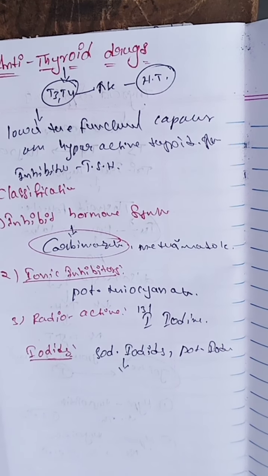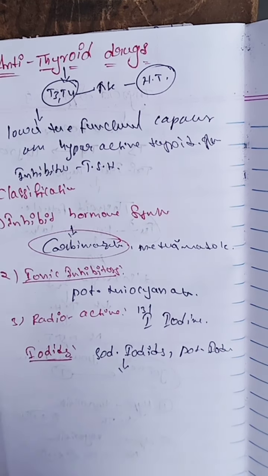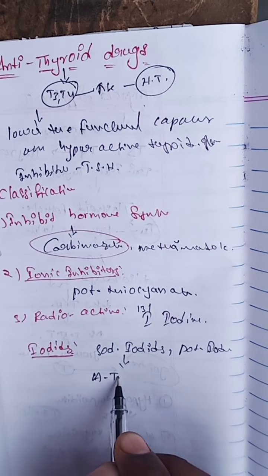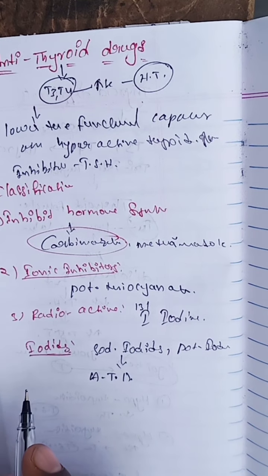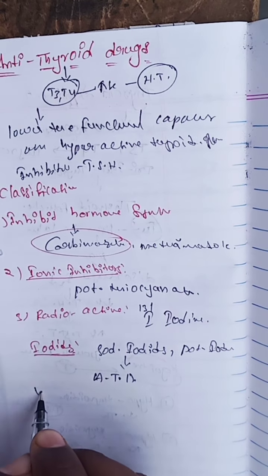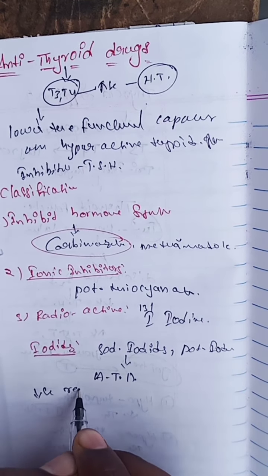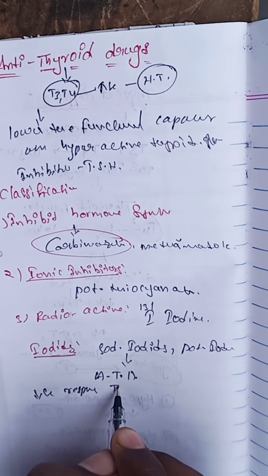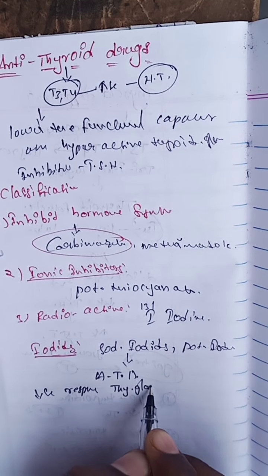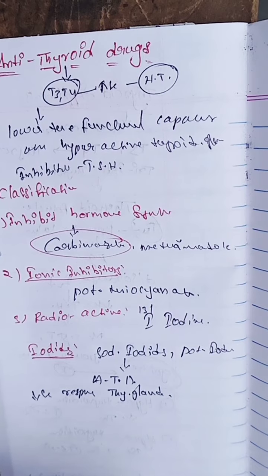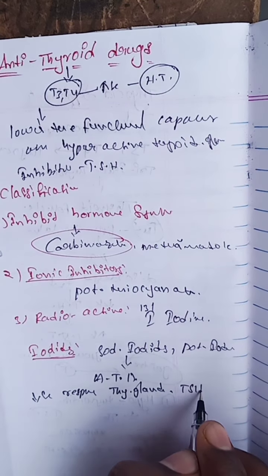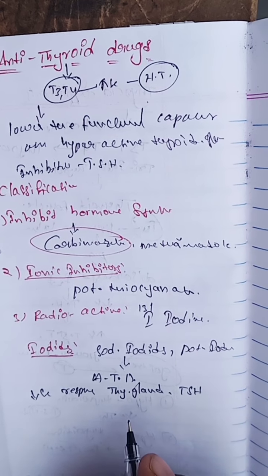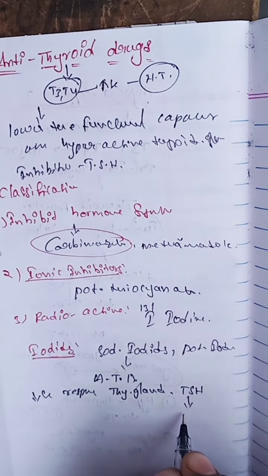Sodium iodide acts as an anti-thyroid drug. It decreases the response of the thyroid gland and decreases TSH, thyroid stimulating hormone, so TSH secretion also decreases.